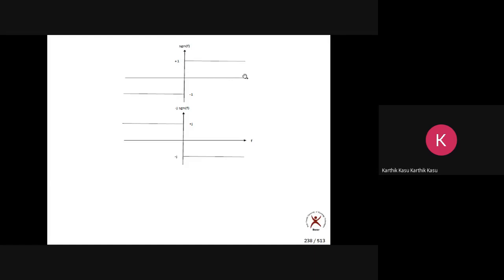So when f is positive, when f is more than 0, signum of f is 1. When f is negative, it is minus 1. I hope this is the signum of t or signum of f signal. Now, what is minus j signum of f? Why am I writing minus j?